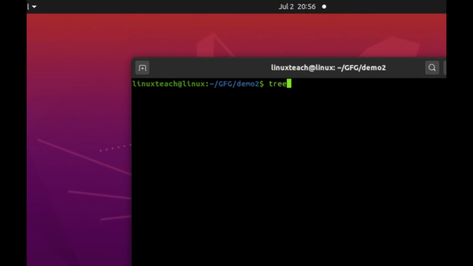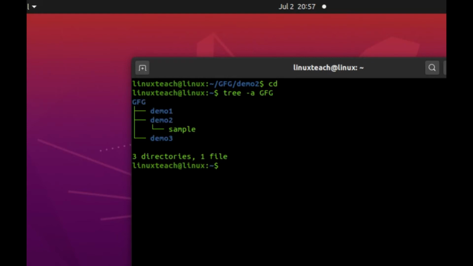First we will print our directory. First go outside these directories with cd. Now type tree -a gfg. As you can see, we have this hierarchy. We are going to work on this hierarchy using the find command. First, finding a file with a specific name, like you want to find a file sample in the gfg directory. So we will use a command.